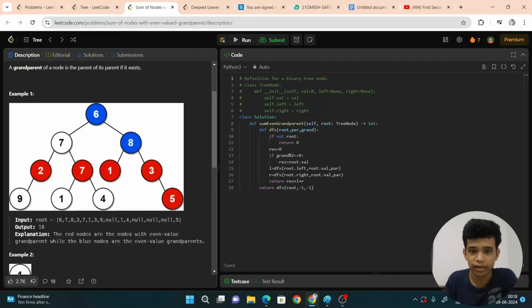Else, I want to do what? Just keep a result equal to 0. Result is equal to 0. And if grandparent mod 2 is equal to 0, it means what? If a grandparent is even, then I take that as a result.